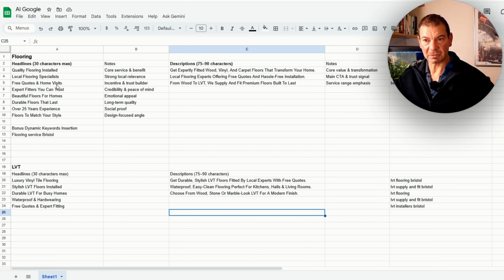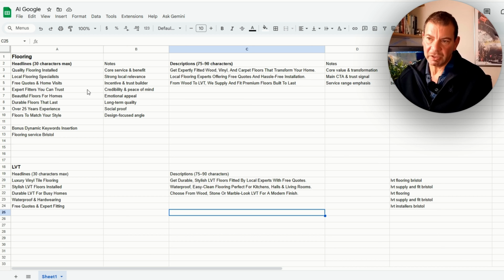You can start to understand why people click on your ad based on the variants you have in the headlines. Descriptions are exactly the same. So again, I put "get expert fitted wood, vinyl, carpet floors that transform your home." Okay, a bit more varied. Core value and transformation. Local floor, again, we're going back to the local thing. "Local flooring experts offering free quotes and a hassle-free installation." Main CTA and trust signal.